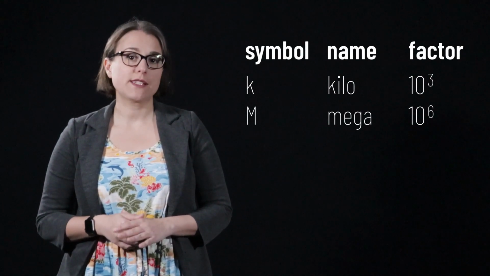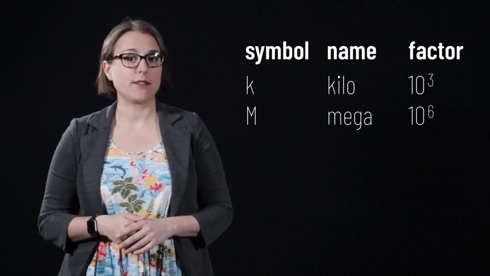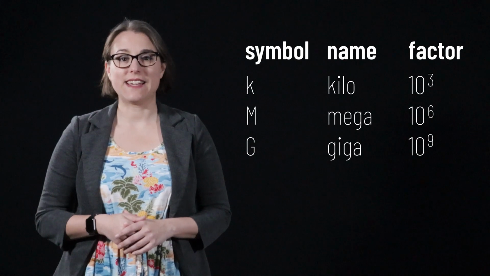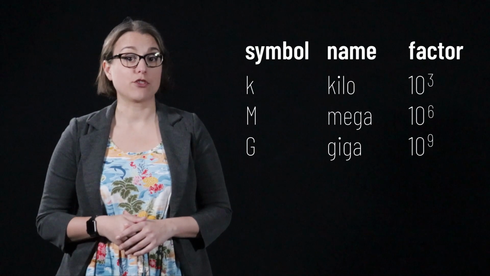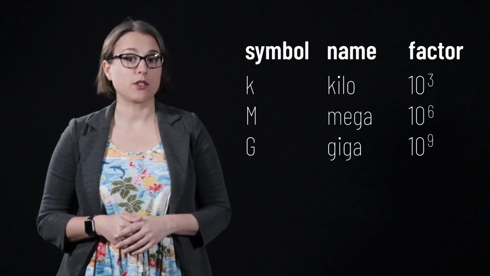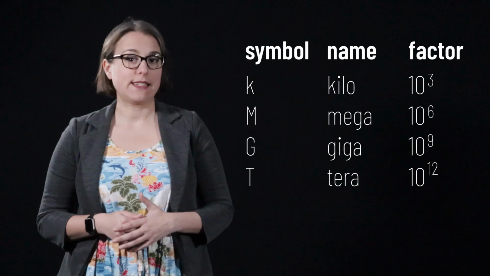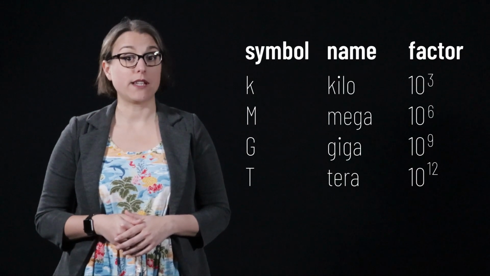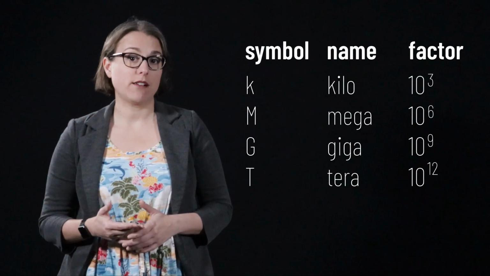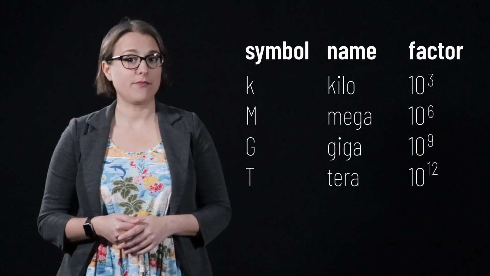The prefix mega means we are multiplying something by 10 to the 6, 1 million. Next is giga, defined by the capital letter G. The prefix giga means that a quantity is being multiplied by 10 to the 9, 1 billion. Next is tera, defined by the capital letter T. The prefix tera means that something is multiplied by 10 to the 12, 1 trillion.